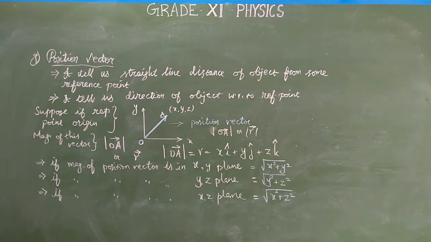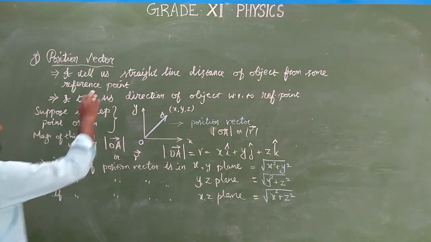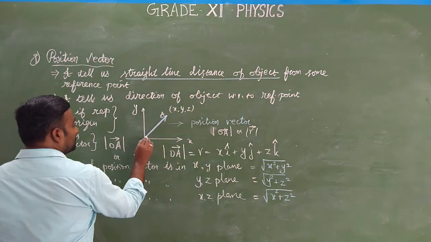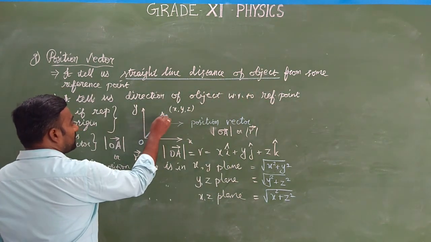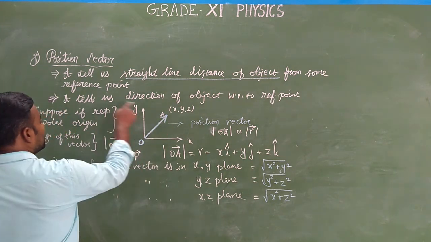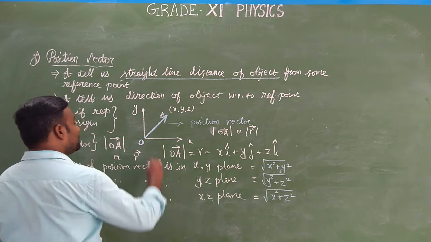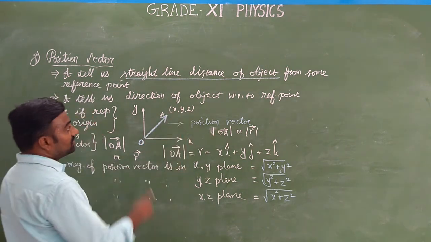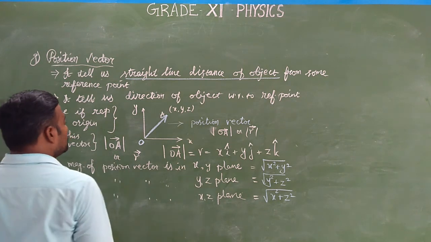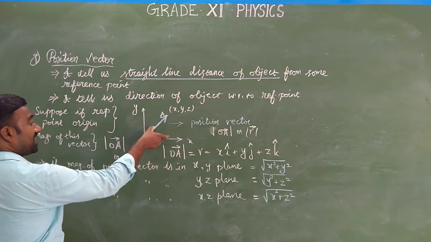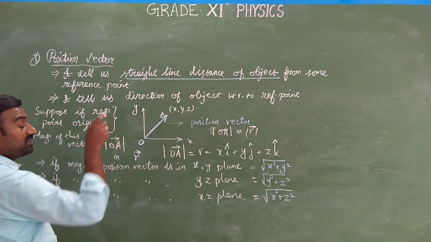So the position vector is nothing but it tells us the straight line distance of object from some reference point, and it tells us the direction of object with respect to the reference point. So there may be some possibilities. The position vector may be located in xy plane or yz plane or the xz plane.